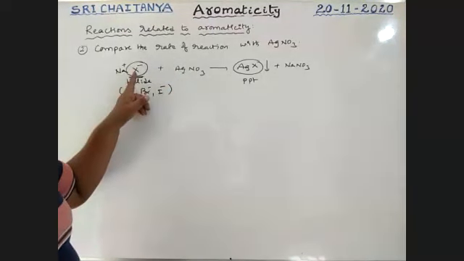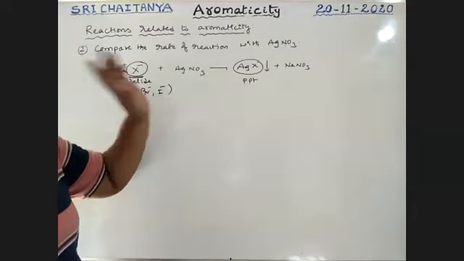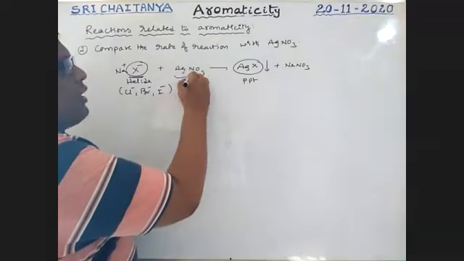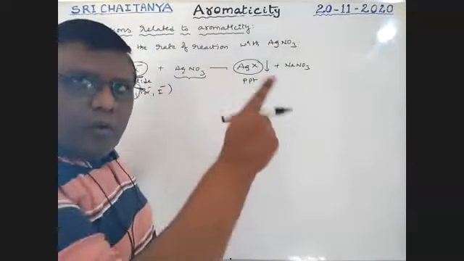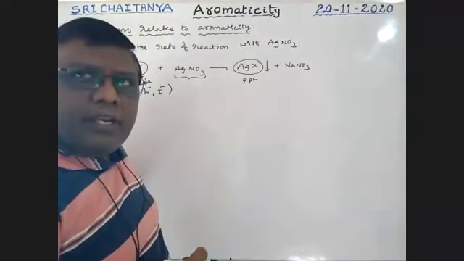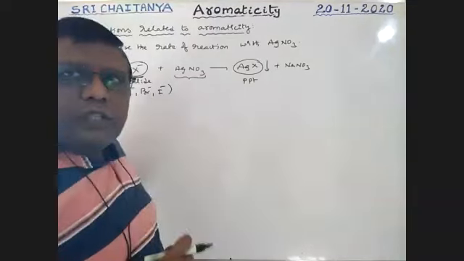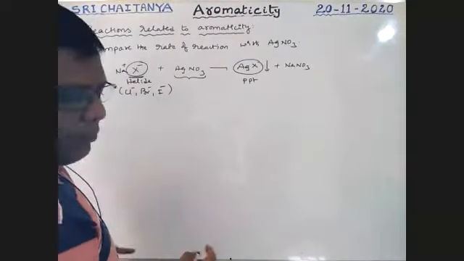If the halogen is difficult to come out, the reaction is slow. So whenever AgNO3 is involved, that is the test for halide ion. Silver nitrate is the test. Now I'm taking some examples, boys.